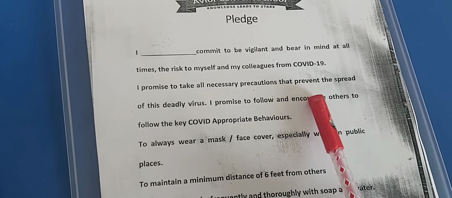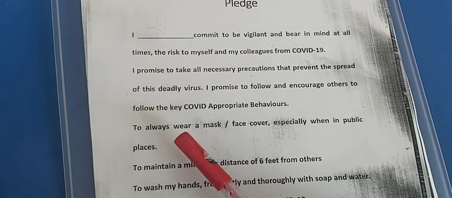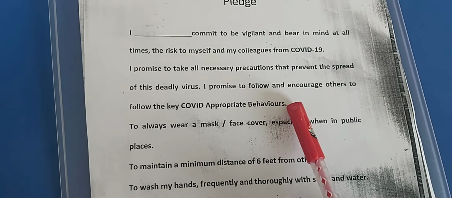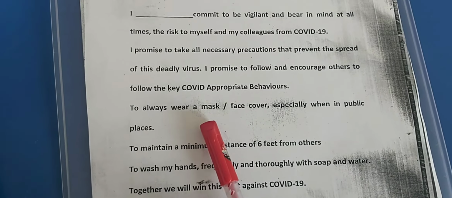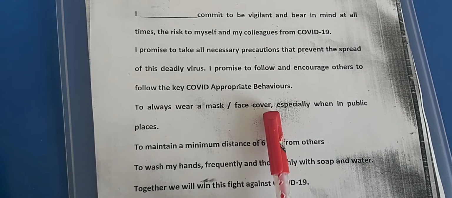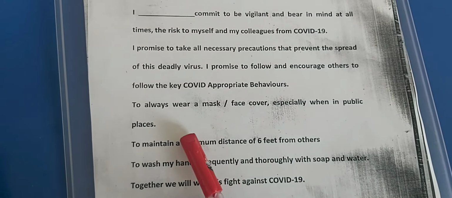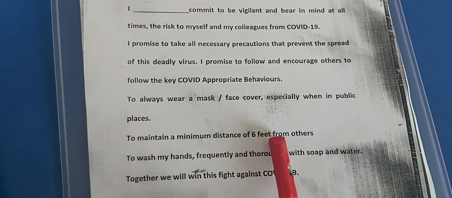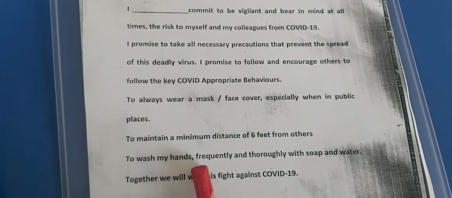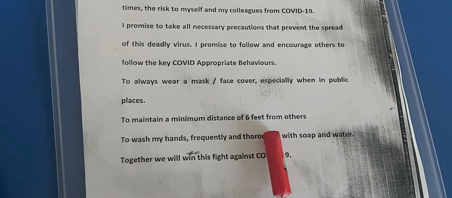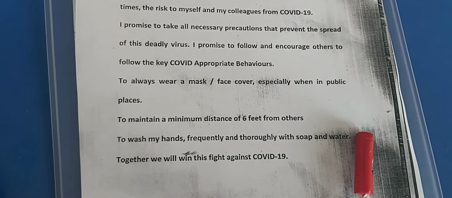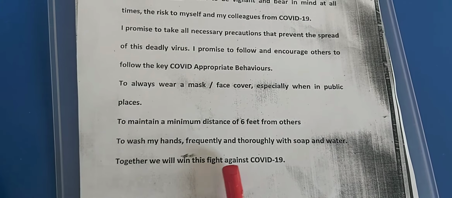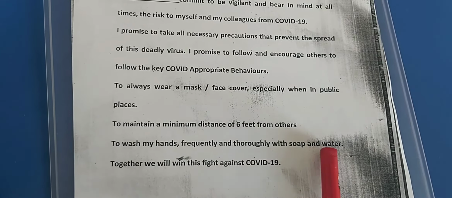I promise to follow and encourage others to follow the key COVID appropriate behaviors: to always wear a mask, face cover, especially when in public places, to maintain a minimum distance of 6 feet from others, to wash my hands frequently and thoroughly with soap and water. Together we will win this fight against COVID-19.